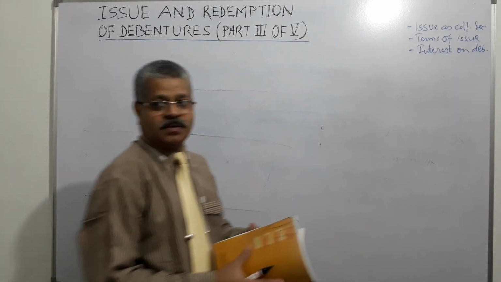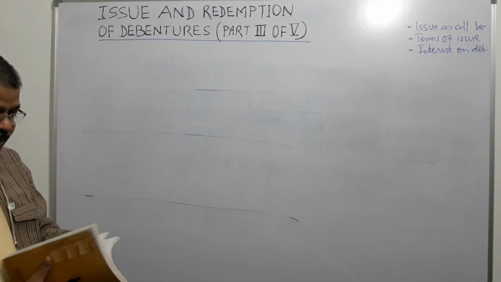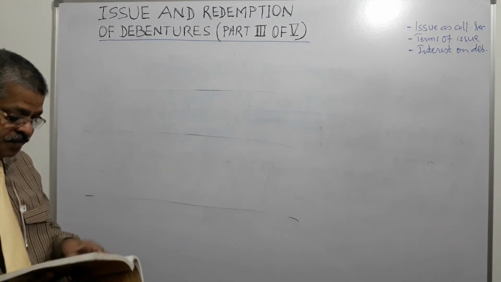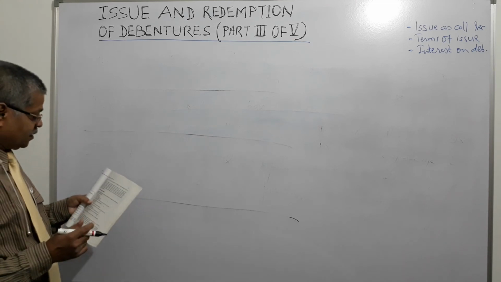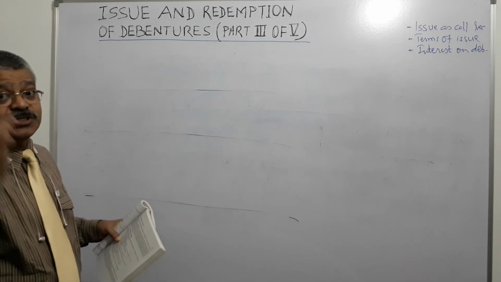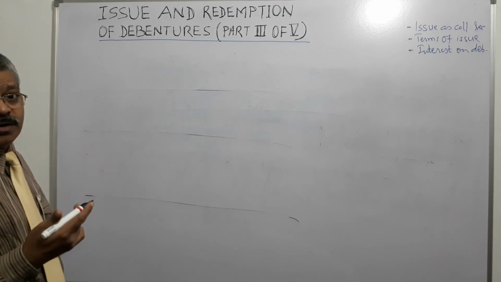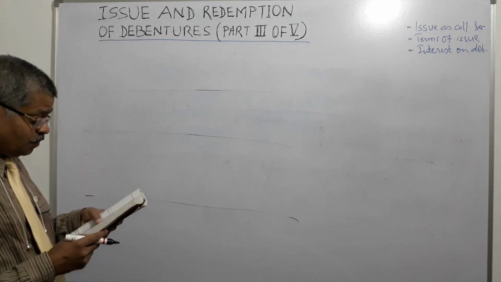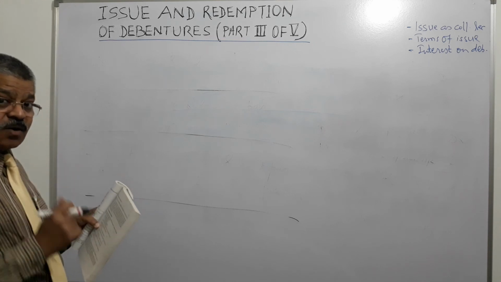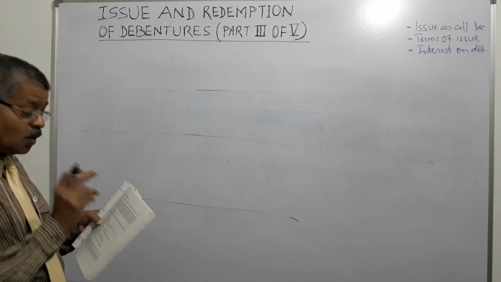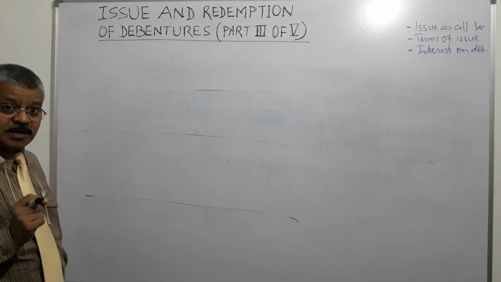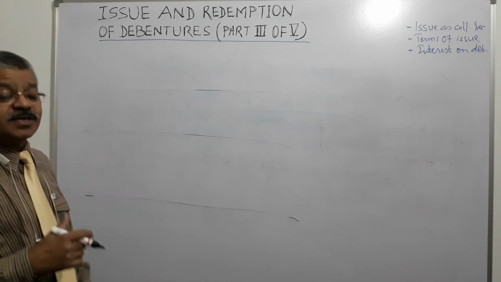We will cover it quickly because time is running out. So what is the accounting treatment? When interest is due, debenture interest account is debited and two accounts are credited: income tax payable account and debenture holders account.